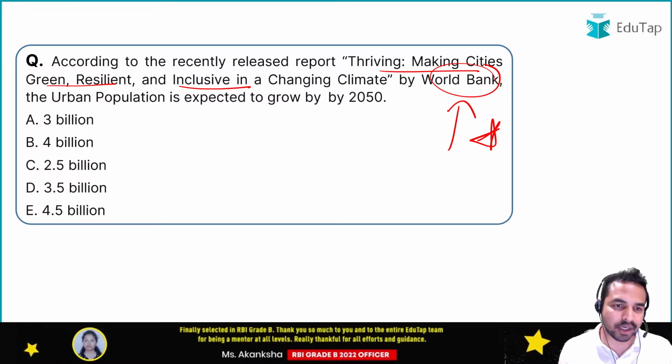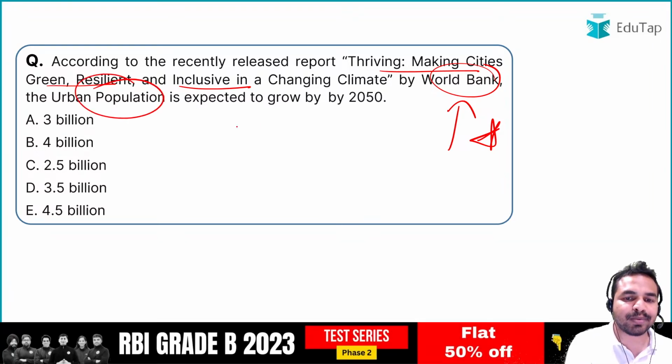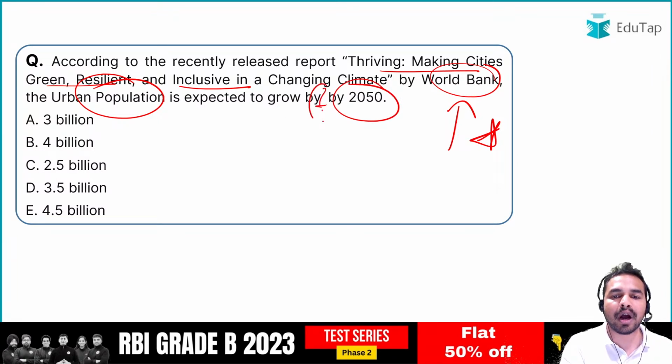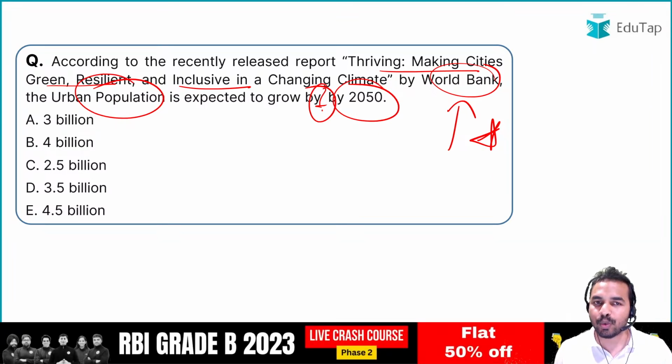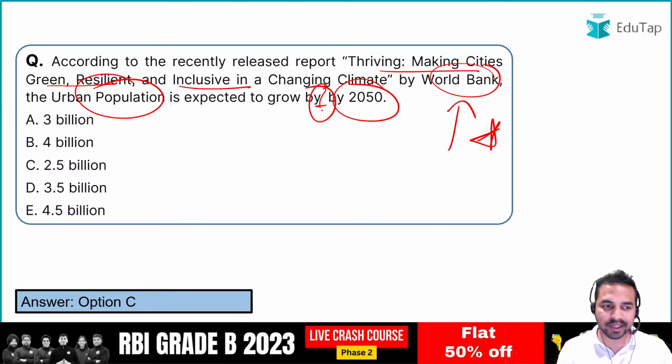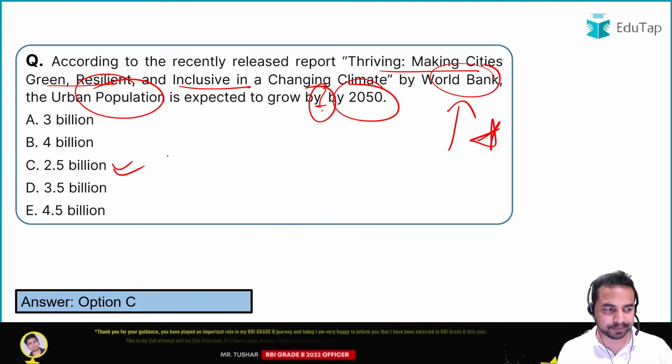Now guys, the question here for all of you is, the urban population is expected to grow by how much by 2050? What is the number by which the urban population is expected to grow by 2050? What is the right answer? So guys, the right answer here is option C, that is 2.5 billion. That is absolutely the right answer.